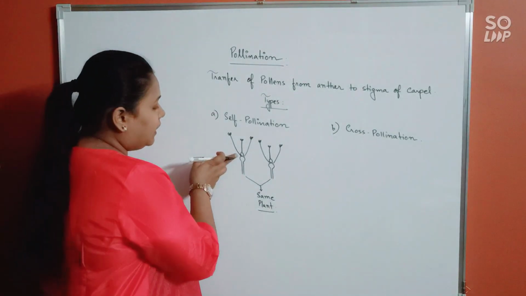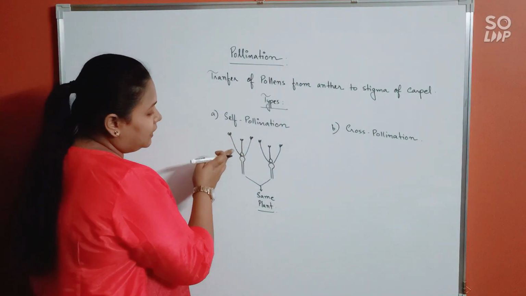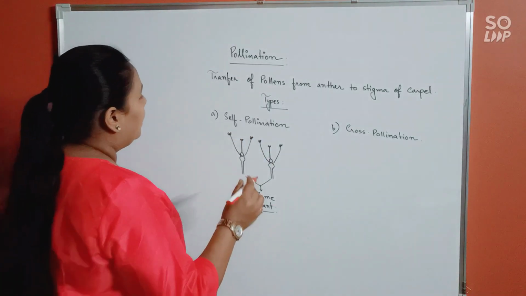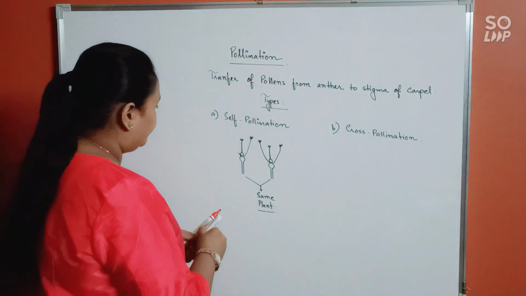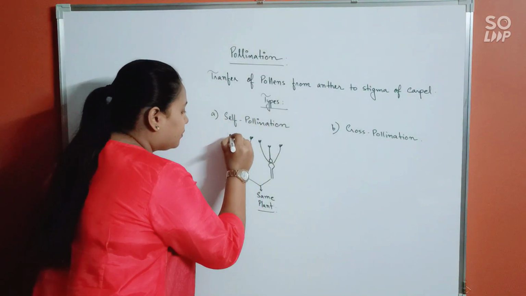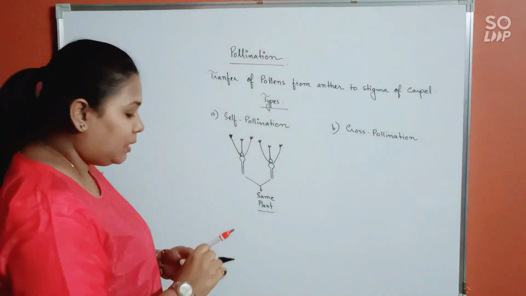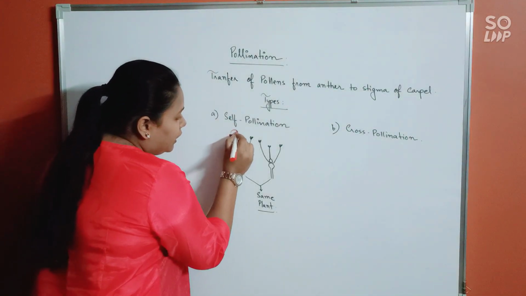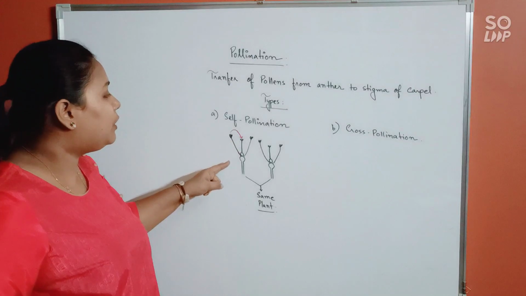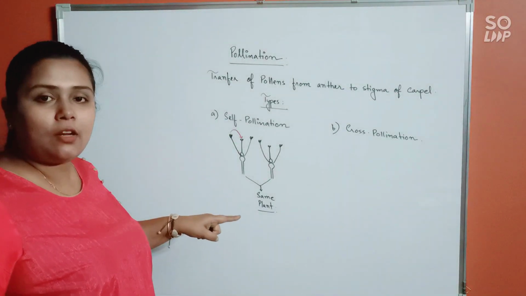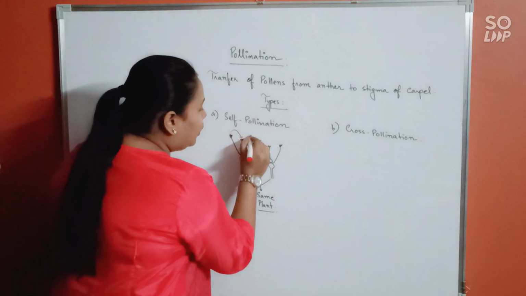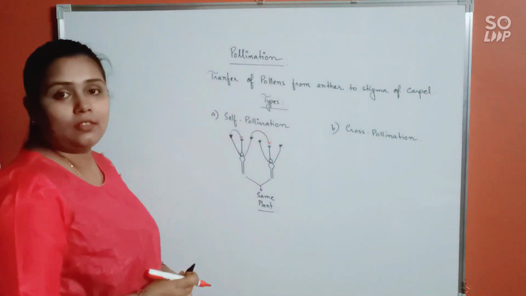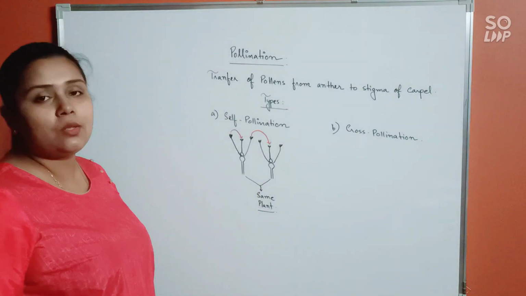Alright? This being the pistil or the carpel, this being the stem. Now see, self-pollination would mean when the pollen grain from this anther reaches the stigma of the same flower. Okay, that is also self-pollination. And in case the pollen grain from this anther reaches the stigma of a different flower but of the same plant, that is also self-pollination.